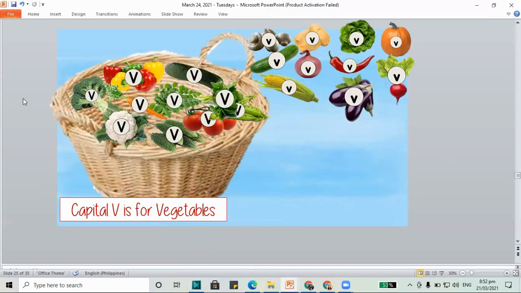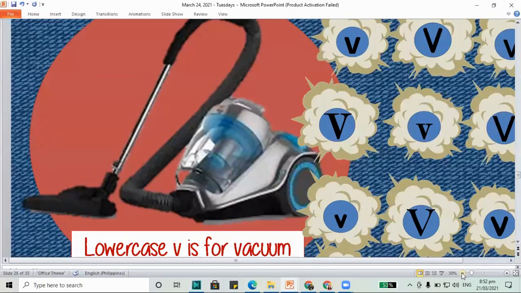And remember, V is for the vegetables. There are lots of vegetables that you can find. And the vegetables, if you eat a lot of them, that will make you healthy. It will make you strong. And how about for the next one?